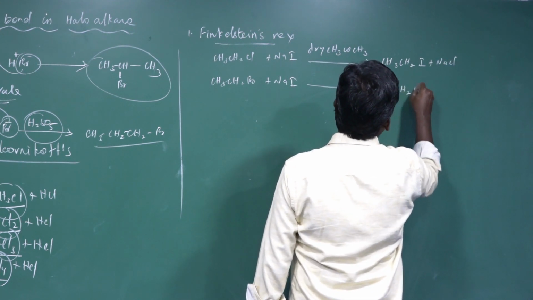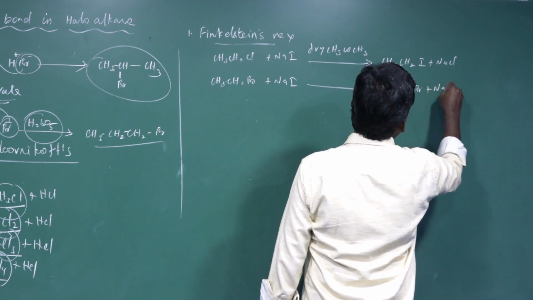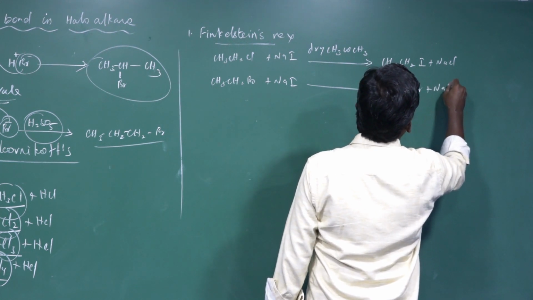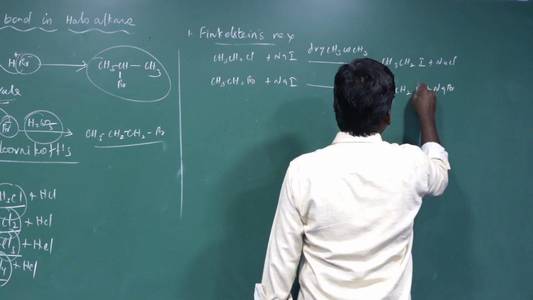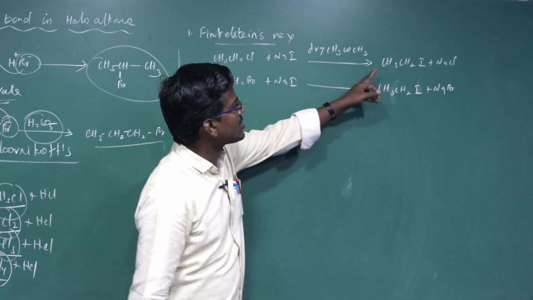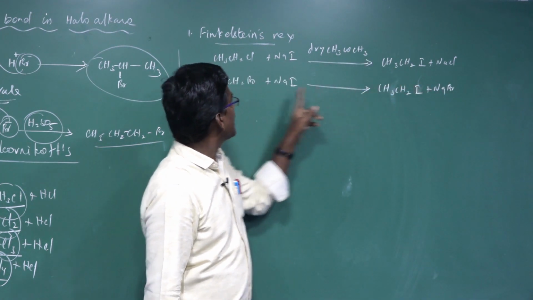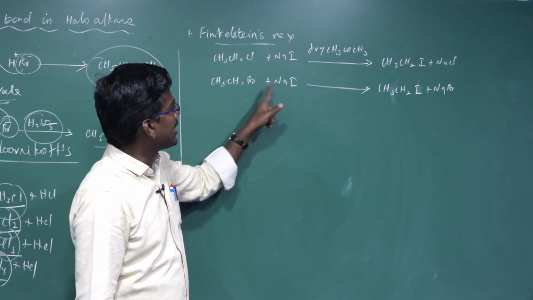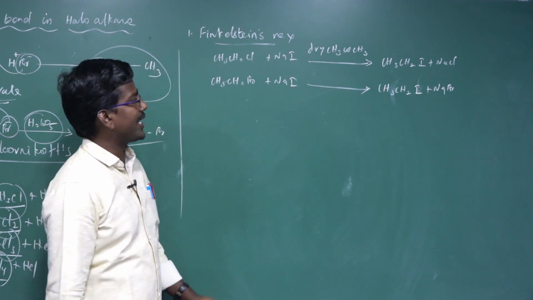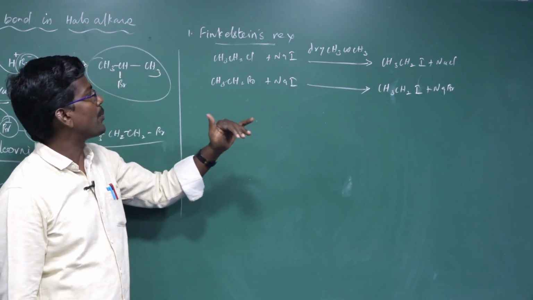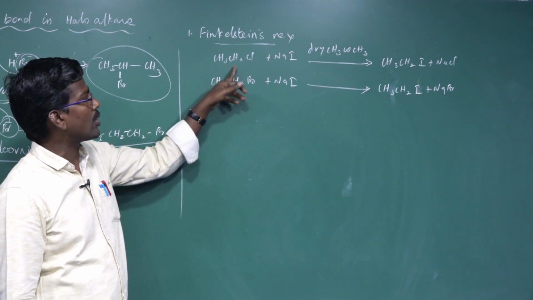CH3CH2Br plus NaI gives CH3CH2I plus NaBr, ethyl iodide. Ethyl iodide can be prepared from ethyl chloride and ethyl bromide.